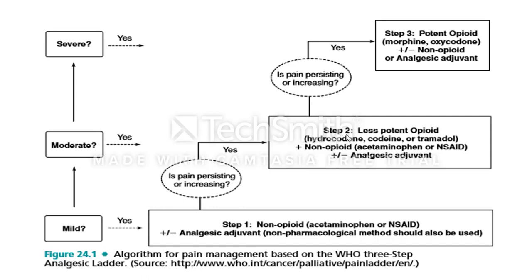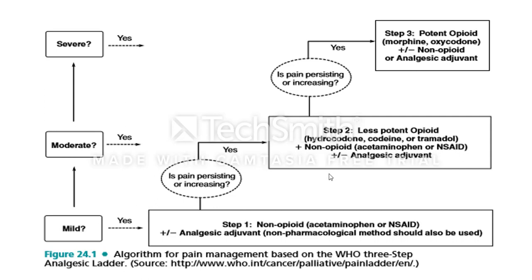In the second step we will use less potent opioids. Generally less potent opioids are hydrocodone, codeine or tramadol, with non-opioids. Non-opioids are acetaminophen or non-steroidal anti-inflammatory drugs, with or without analgesic adjuvants.